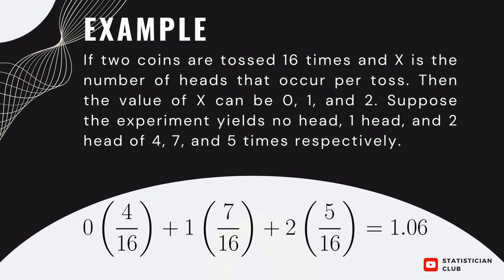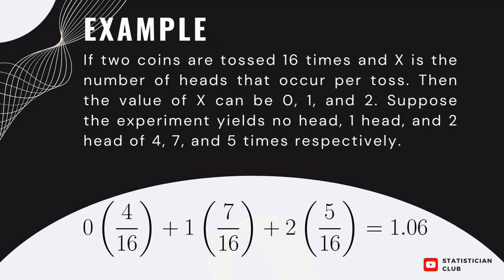Suppose that x takes value 0, meaning no head appears, 1 means one head appears, and 2 means two heads appear. So our random variable x constitutes 0, 1, and 2. Suppose the experiment yields no head, one head, and two heads with frequencies 4, 7, and 5 respectively.